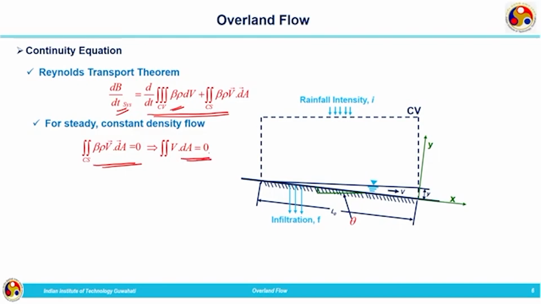RTT has taken this simple form. What does it represent? It is representing the net outflux equal to 0. That means inflow is equal to outflow.